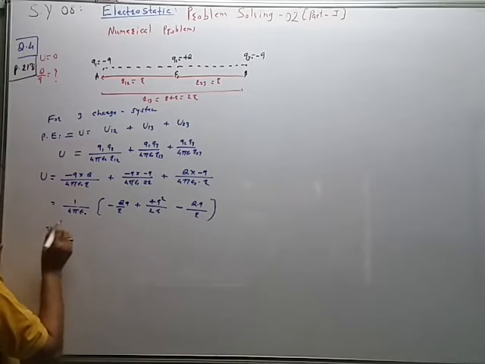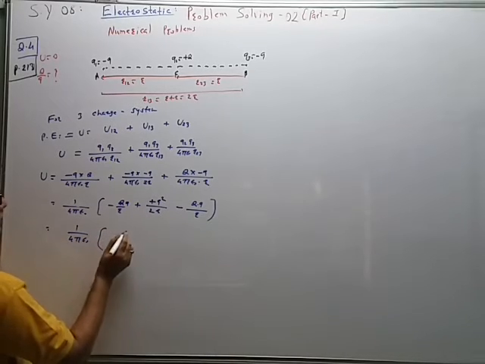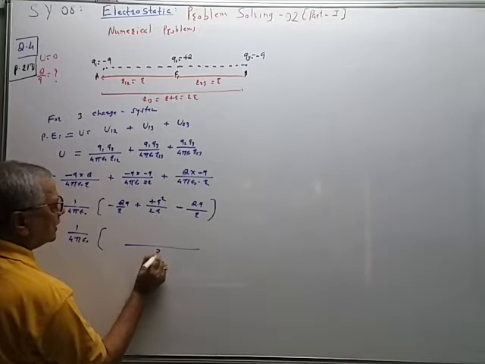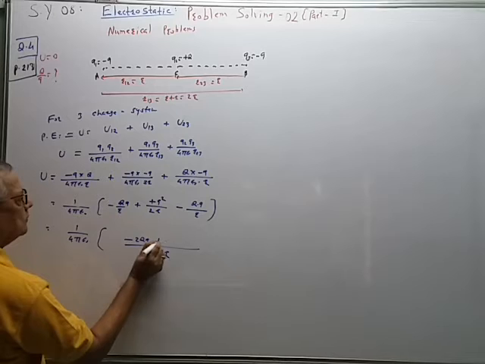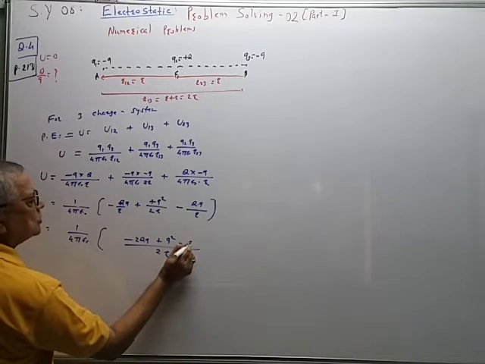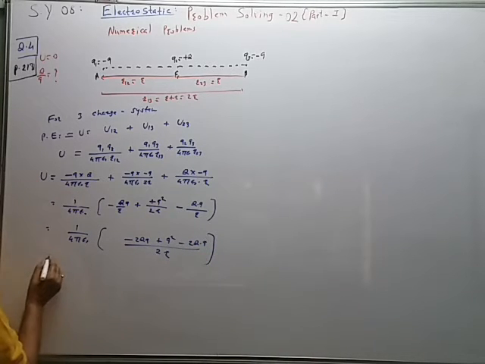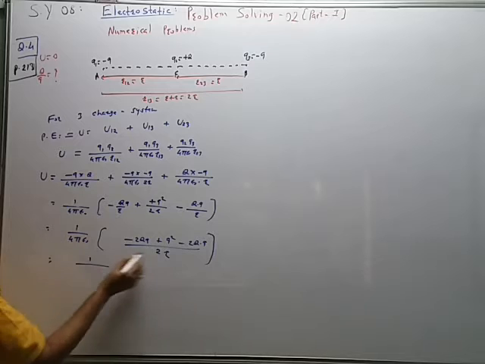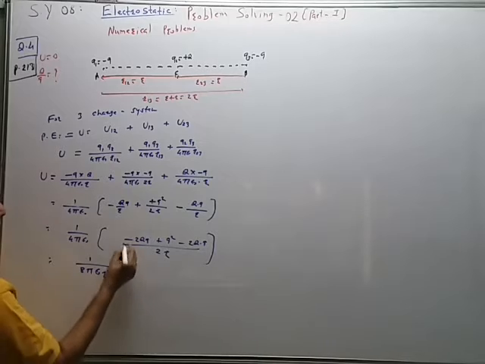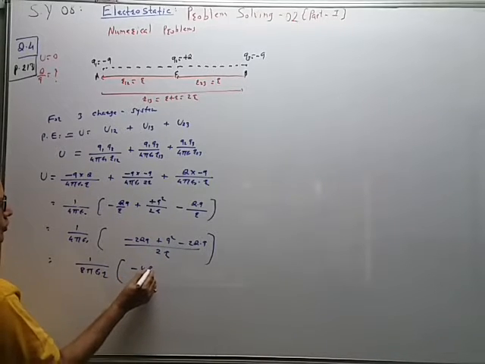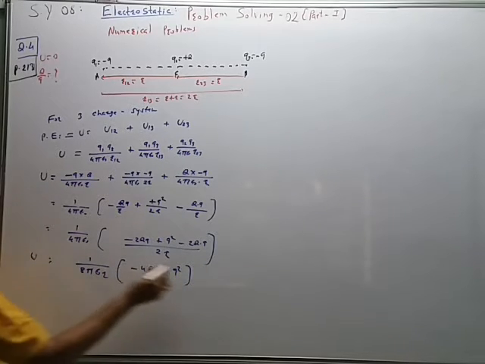r पण आपल्याला कॉमन घेता आला असता, so 1 upon 4 pi epsilon naught into, जर एलसीएम आपण 2 टाइम्स r जर घेतला तर हा मायनस 2 टाइम्स q into q झाला, प्लस q स्क्वेअर, minus 2 into q into q, like this. So this is equal to 1 upon 4 into 2, that is equal to 8 pi epsilon naught r into, this is minus minus plus, so minus 4 times q into q plus q square. This is equation 1.